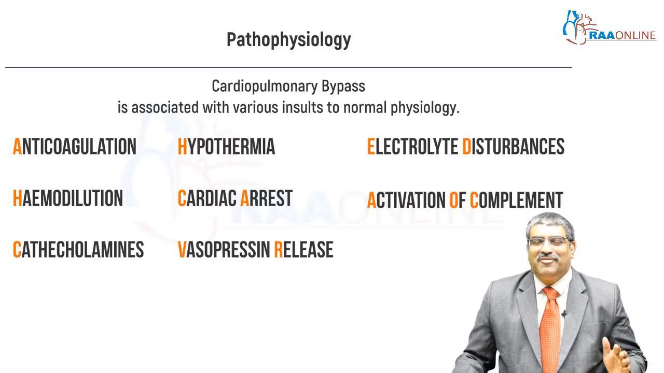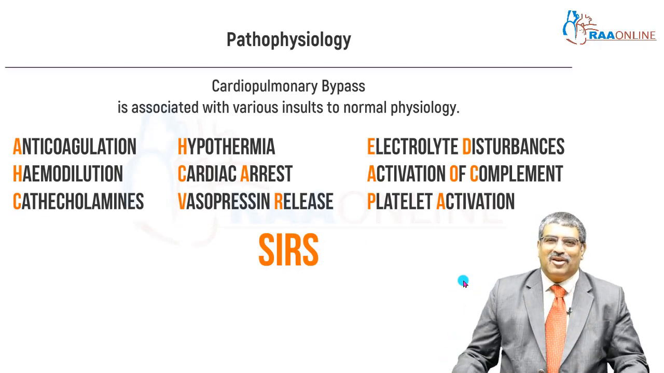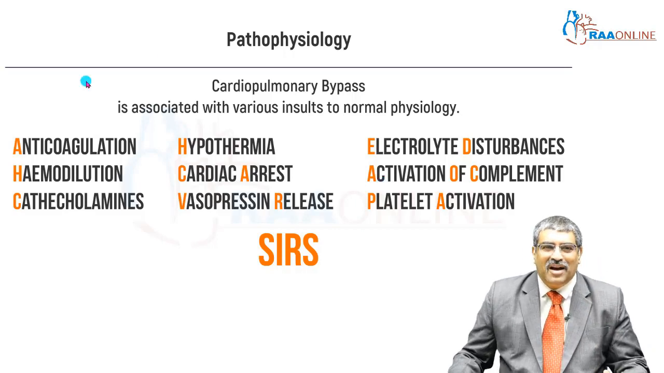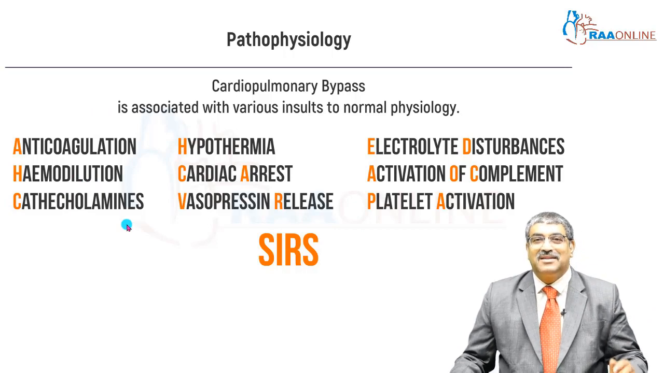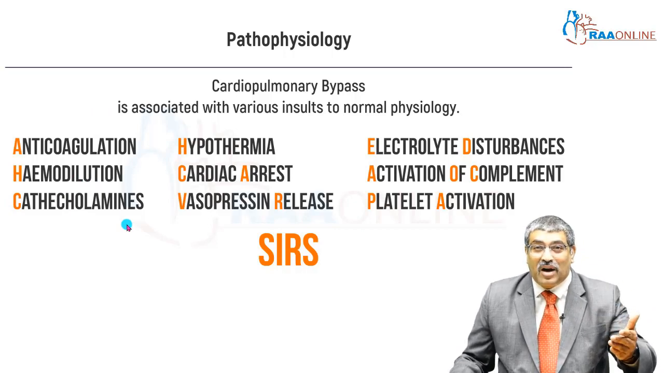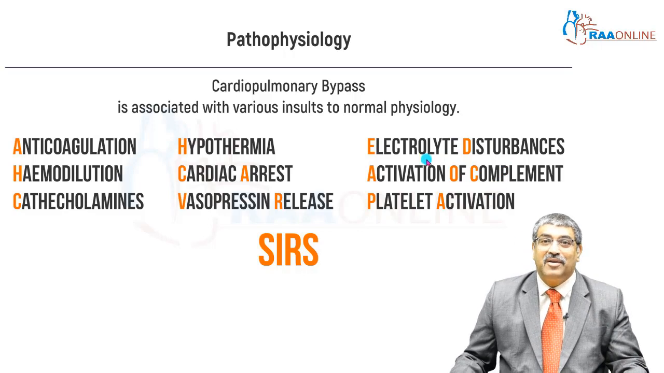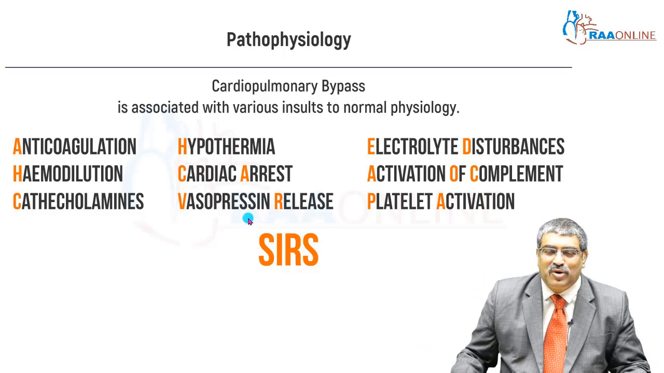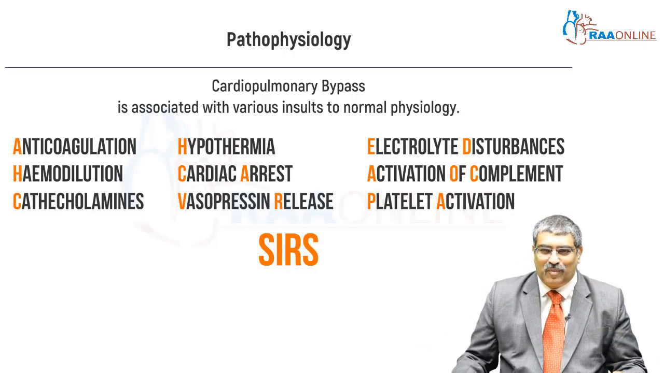Why is this difficult weaning or difficult separation happening? When you put the patient on cardiopulmonary bypass, there is an insult to normal physiology via anticoagulation, hemodilution, catecholamine release, hypothermia, you cardiac arrest the patient, vasopressin release, there are electrolyte disturbances, complement activation and even platelet activation. All these physiological disturbances will lead to what is called systemic inflammatory response syndrome.